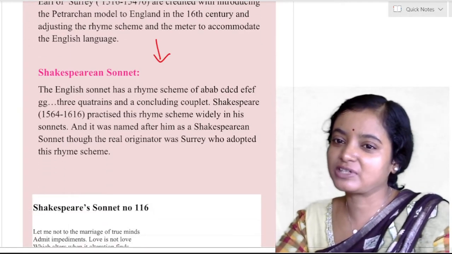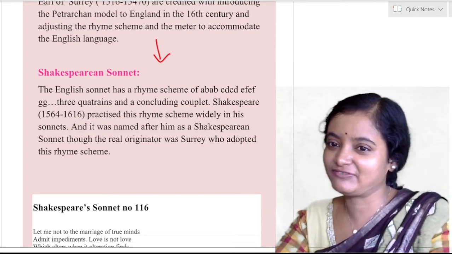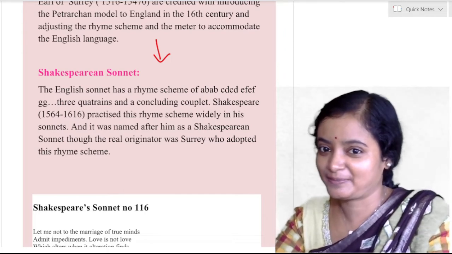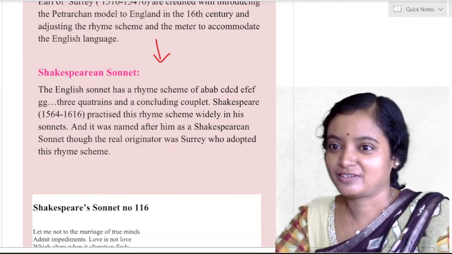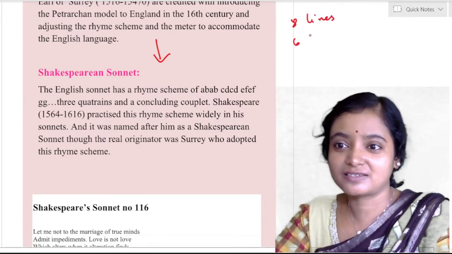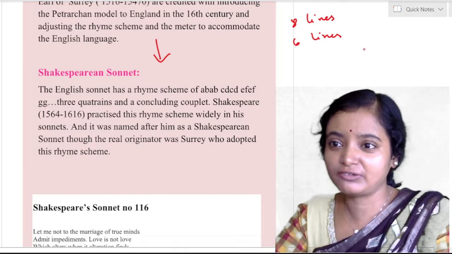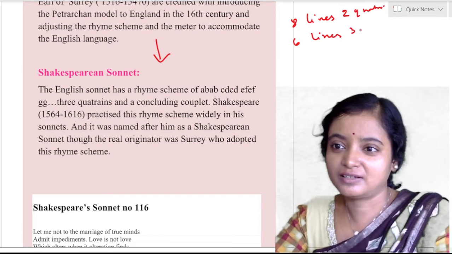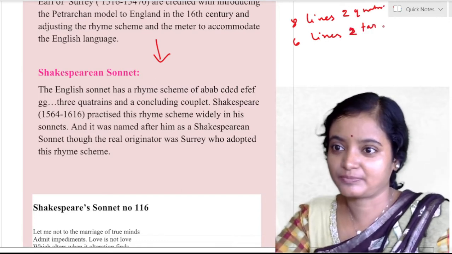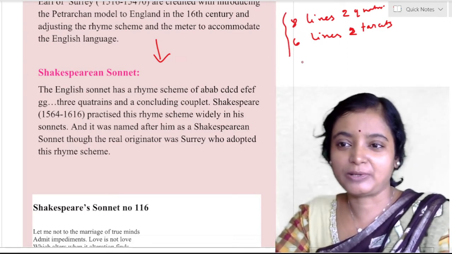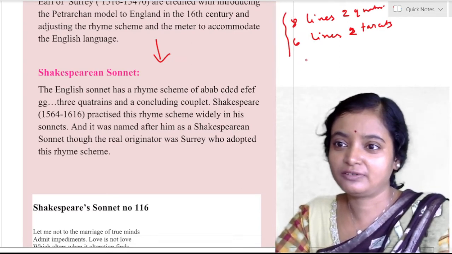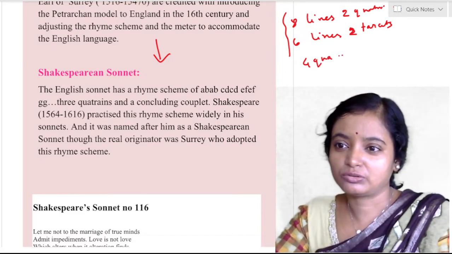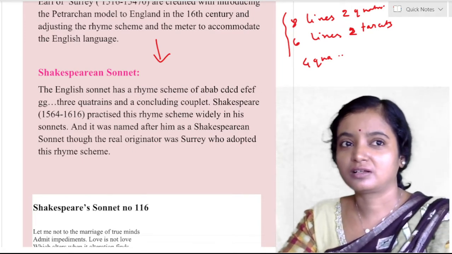The English sonnet has a rhyme scheme of ABAB, CDCD, EFEF, GG. So this is the variation. What do we get in the Petrarchan sonnet? 8 lines and 6 lines. In the English sonnet, what will you find? In the Italian or Petrarchan there were 2 quatrains and 2 tercets. Now in the English sonnet, what will it be? It will be 4 quatrains, that will be 4 into 2 means 8 lines.